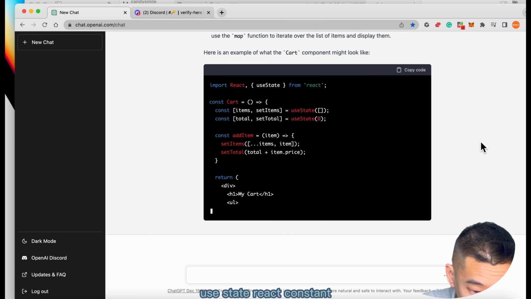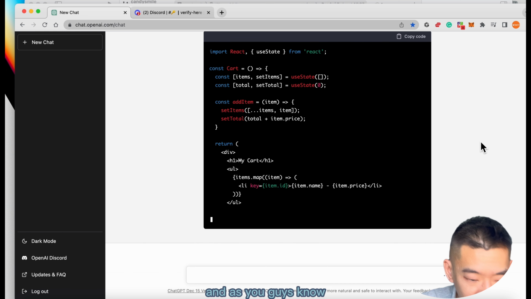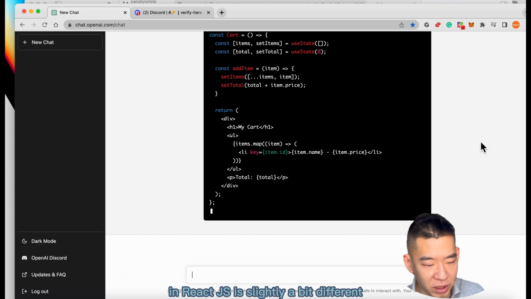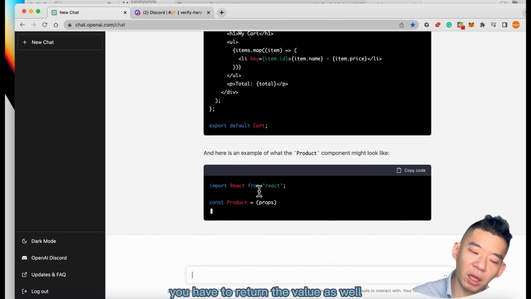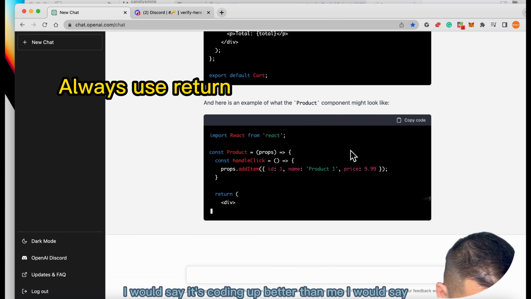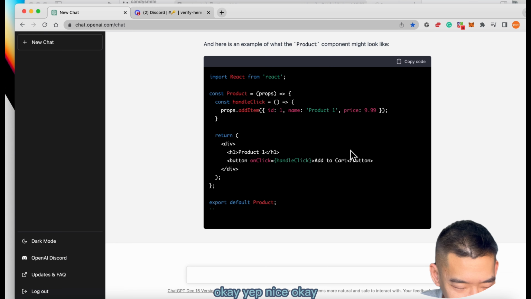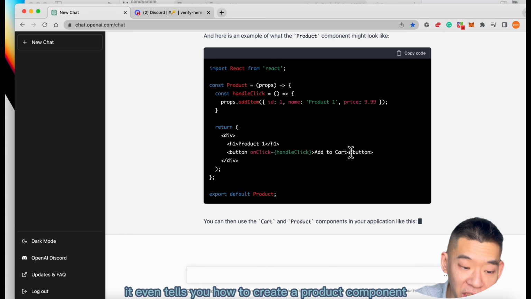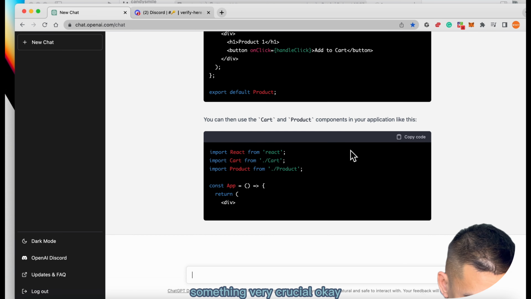Okay, import React, useState from React. This is nice. And as you guys know, in React.js, it's slightly different. You have to create constants. You have to return the value as well, whatever functionality that you created. It's very clear. I would say it's coding better than me. It even tells you how to create the product component, something very crucial.